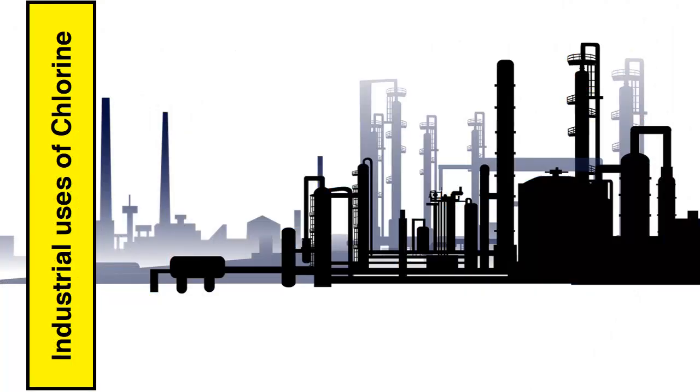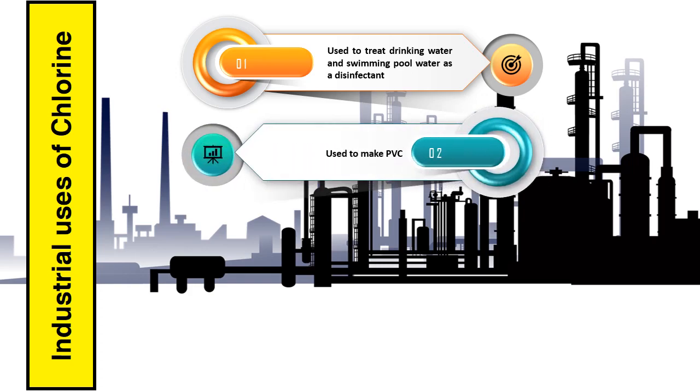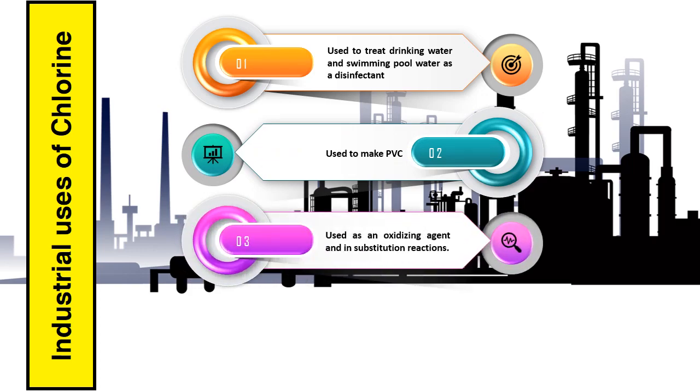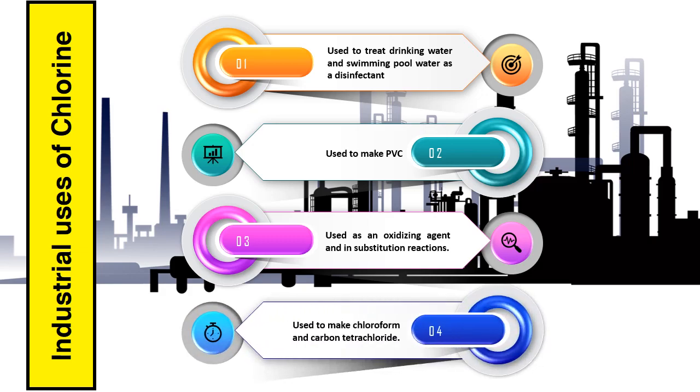Now we will see some important industrial uses of chlorine. Chlorine is widely used in treating drinking water and swimming pool water as a disinfectant. It is also used to make hundreds of consumer products, from paper to paints and from textiles to insecticides. Chlorine is used to make PVC. It is also used as an oxidizing agent and in substitution reactions. It is also used to make chloroform and carbon tetrachloride.